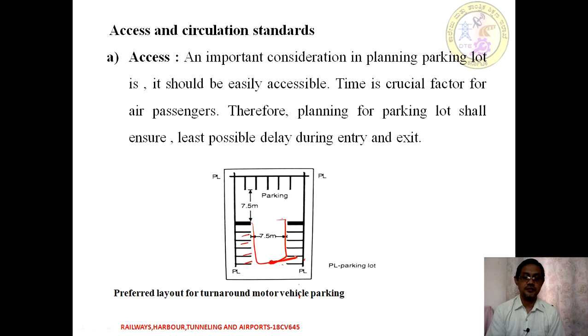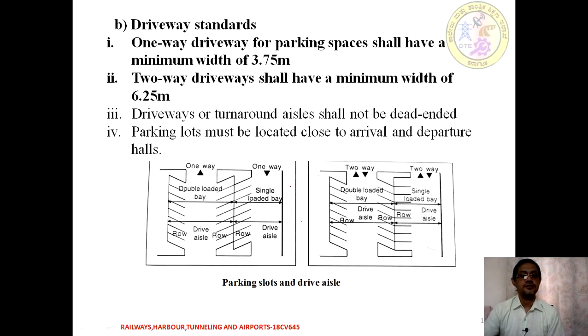In this diagram PL means parking lot. Try to see that: all these are parking lots provided in a perpendicular or 90-degree parking. Next, after the parking area we should have a driveway and a turnaround. If you are providing one-way driving as a parking space, the minimum width of a driveway should be 3.75 meters. Wherever we have a one-way, we go and park, and whenever leaving, the vehicle should come out like this.